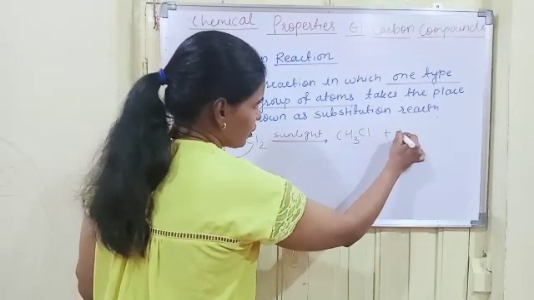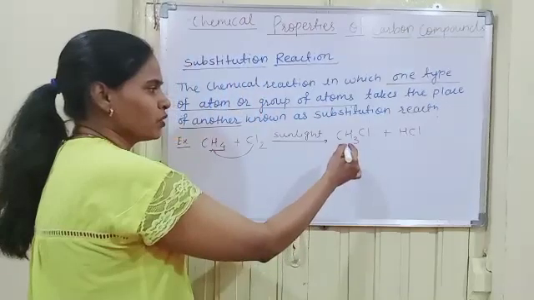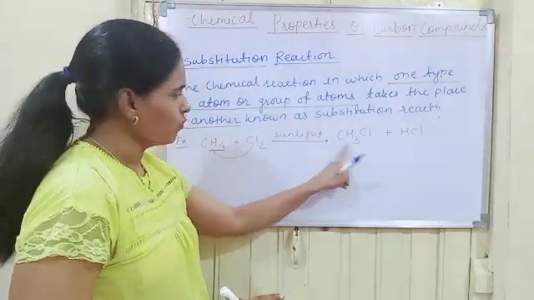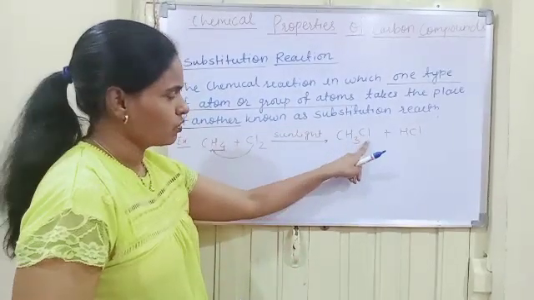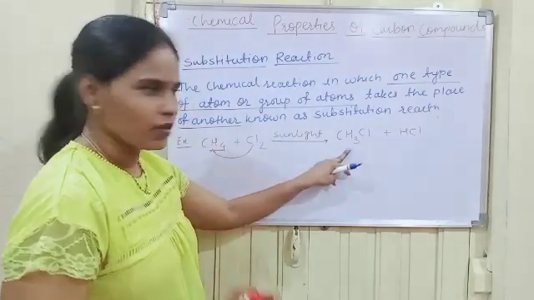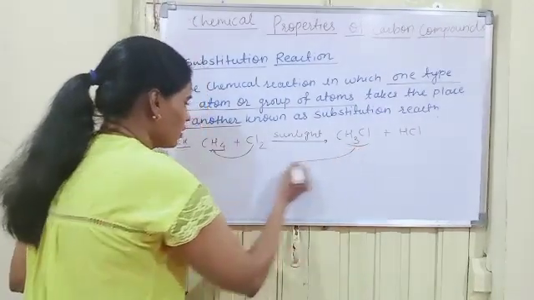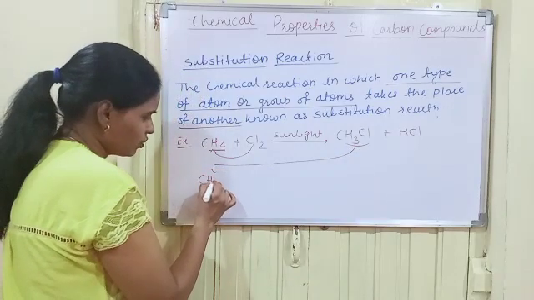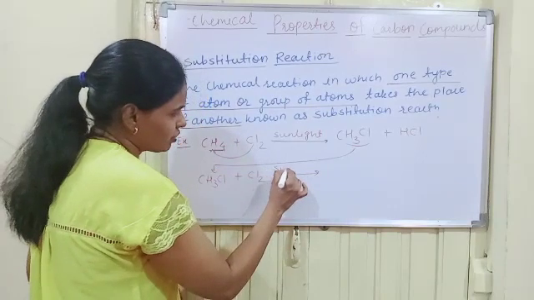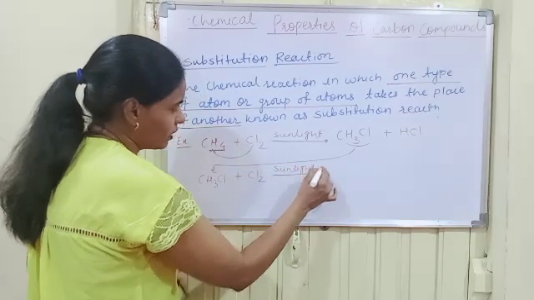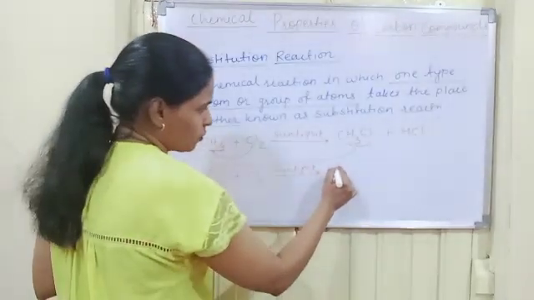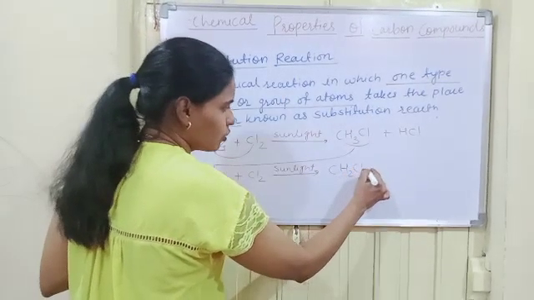We'll get CH3Cl plus HCl. Now here it is monochloromethane. Mono means one chlorine is there. Understood? One carbon is there, so the root word is meth. So this is monochloromethane. Now again, this compound has 3 replaceable hydrogens. So let us put this product on the reactant side. So it is CH3Cl, again treated with chlorine gas, again in the presence of sunlight. We'll get, now substituting one hydrogen by one chlorine, the product is CH2Cl2 plus HCl.